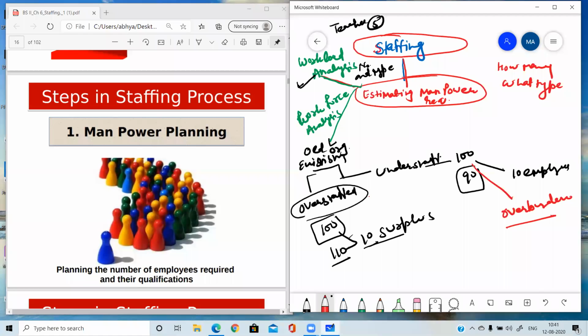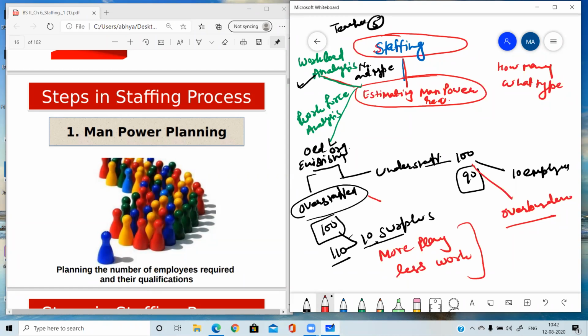And when the organization is overstaffed, it means work is less and the employees are more. In this case, the cost of production will increase because the organization is paying salary to more people who are actually not required. So in this situation, what may happen? More play, less work. It means all the employees are underburdened.